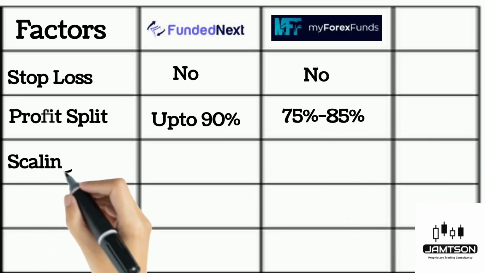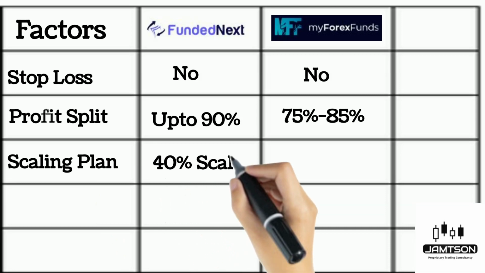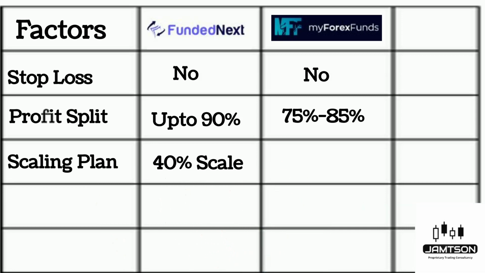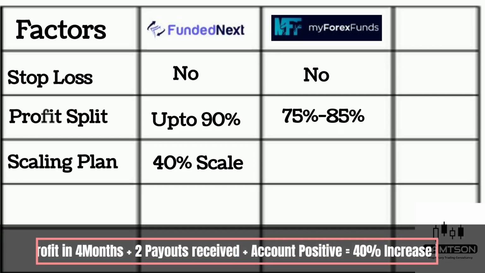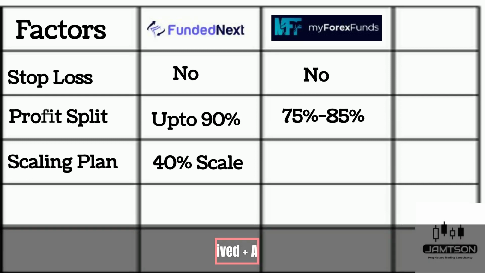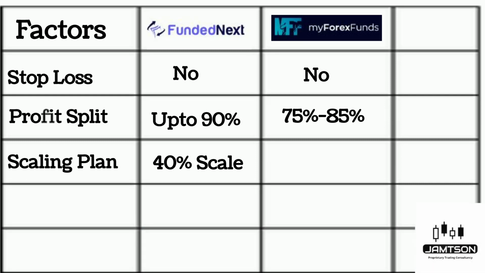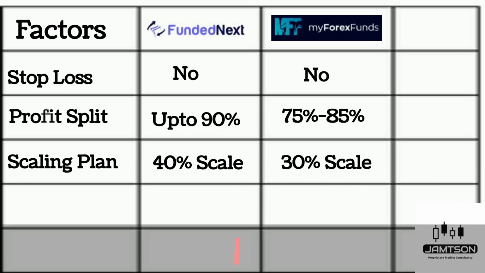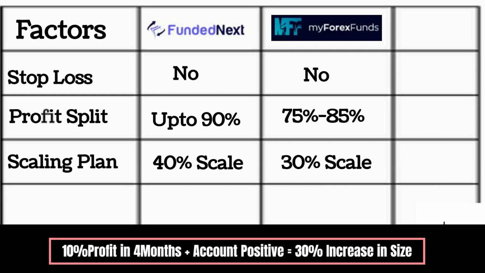Now if you look at their scaling plan, in FundedNext you have to be consistently profitable. Of course, you have to be profitable by 10% or more in 4 consecutive months, and you have to receive at least 2 payouts during that time, ensuring that your last trading cycle is positive, then they are going to increase your capital by 40% from the initial balance. Whereas if you look at My Forex Fund, they have almost the same condition, 10% or more within 4 months, and 2 of those should be profitable, then they will increase by 30% of the original account size.